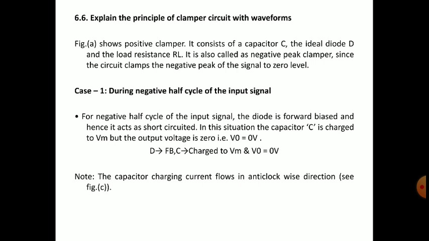But in clamping circuits that does not happen. Only the DC level of the waveform will be shifted, either in the positive direction or in the negative direction. Only the waveform will be shifted from its zero position, that is the x-axis position.